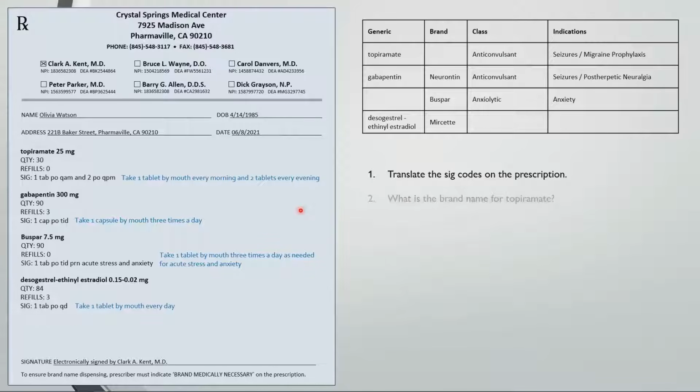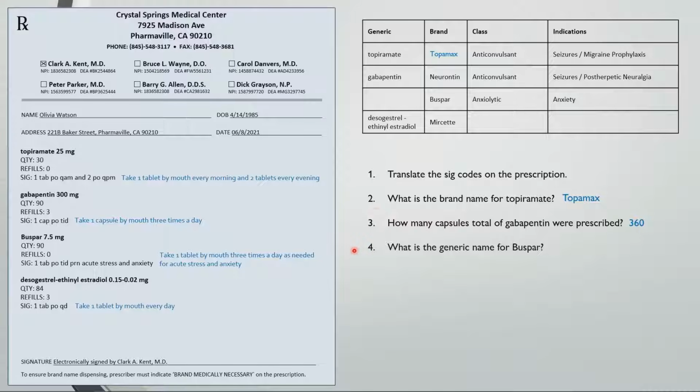Now let's fill out the table. What is the brand name for topiramate? Topamax is the brand name for topiramate. How many capsules total of gabapentin were prescribed? So we have this fill here plus 3 refills, which is a total of 4 fills, and each fill is 90 capsules, so 4 times 90 is 360 capsules total.